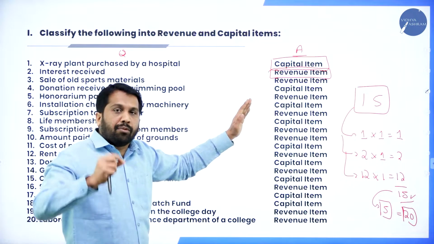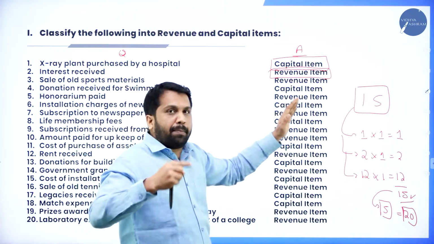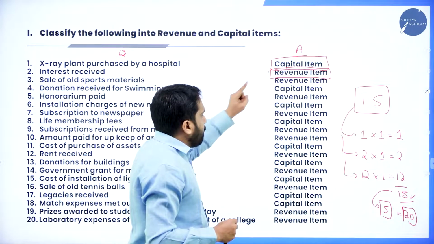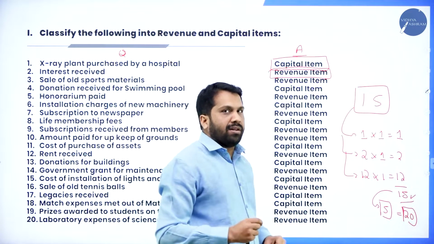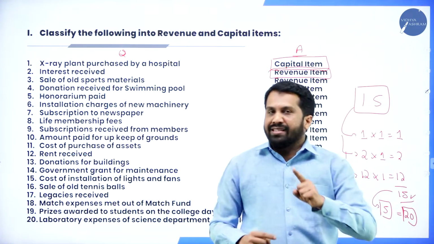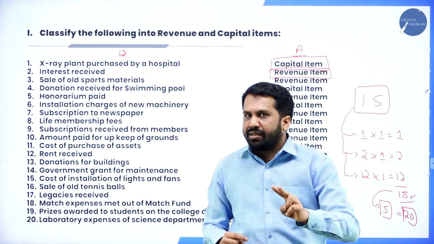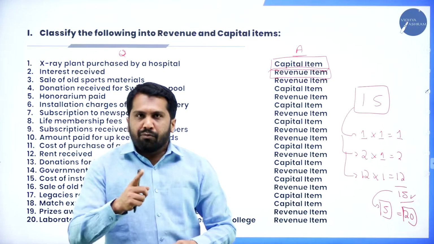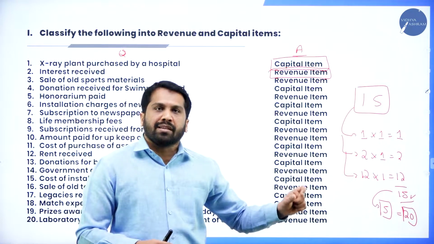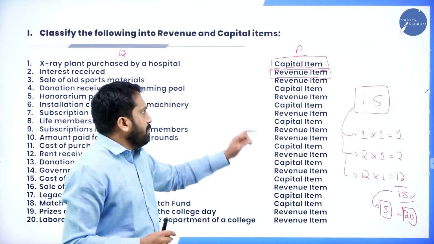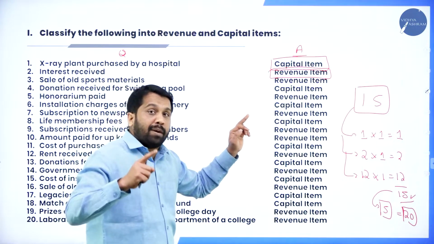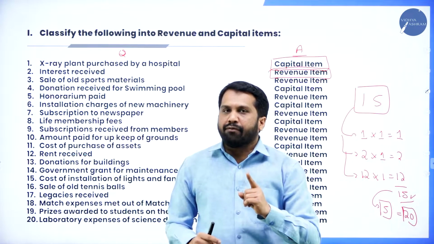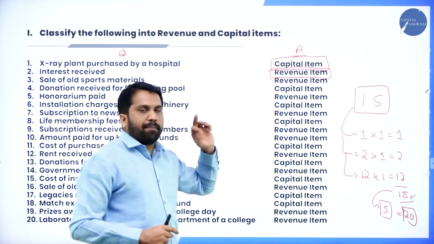Hope you got it. What is revenue? Repeatedly happening means we call it revenue. Now, we'll come back to capital items. What do you mean by capital? Occasionally, once in a year, twice in a year. These are called capital. Like furniture purchased. Will you purchase furniture every month, every day? No. So it will be capital. Life membership fees will be paid once in a lifetime. That will be called capital.